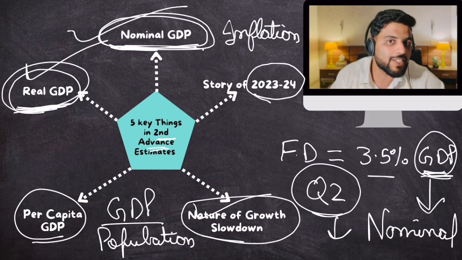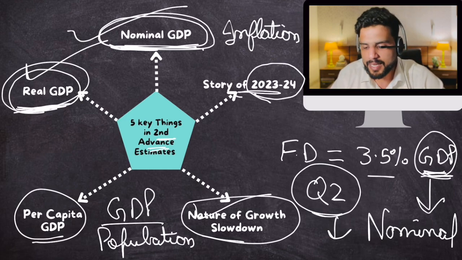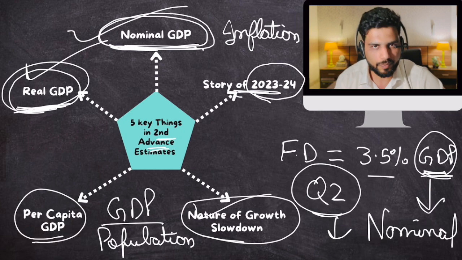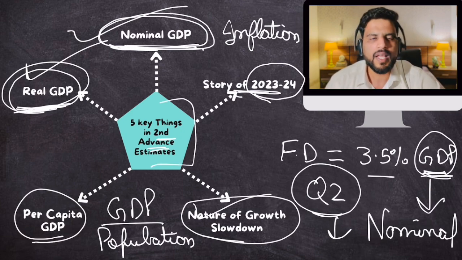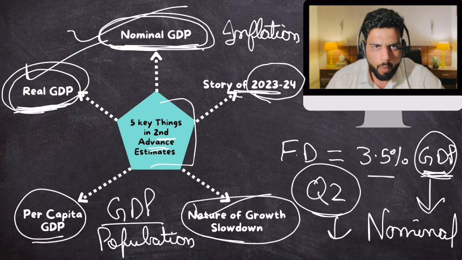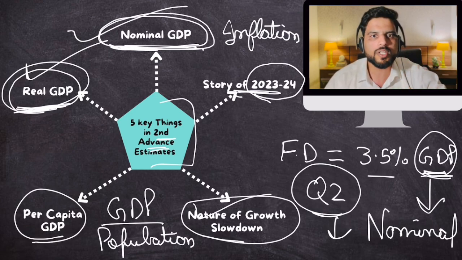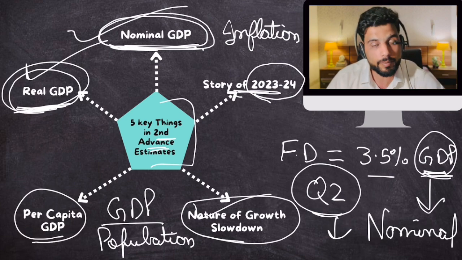So the correct story of previous year with all the data would also be revealed. Right? Now, there was some more information with respect to second advance estimates, but we are going to ignore that because that is not important for your prelims examination. Make sense? Clear?